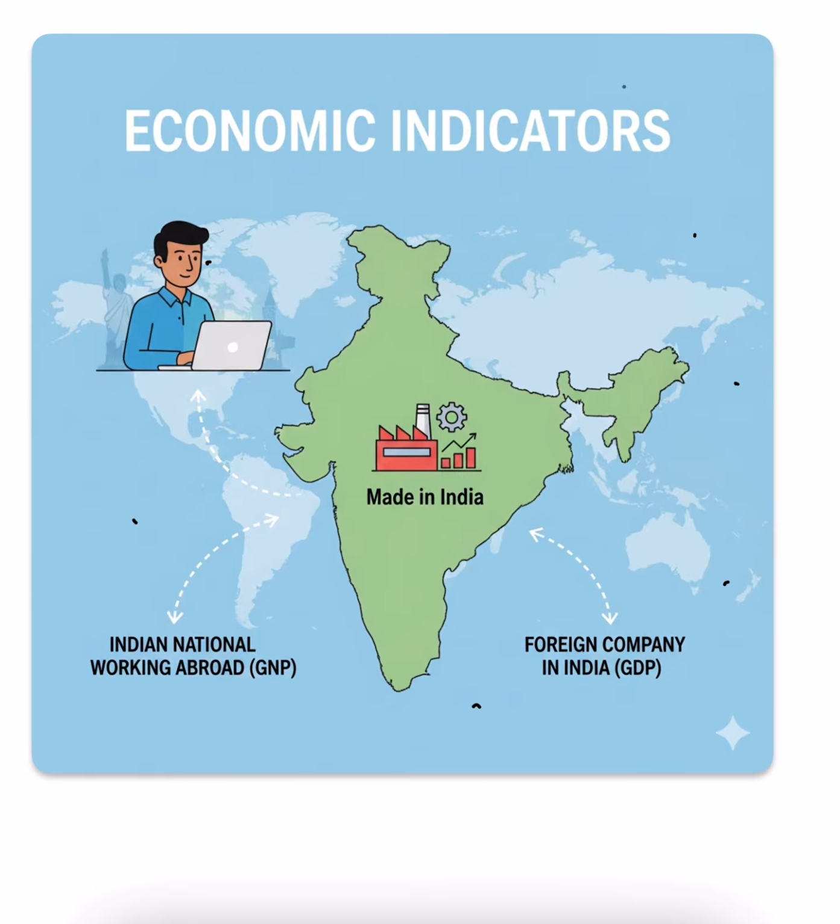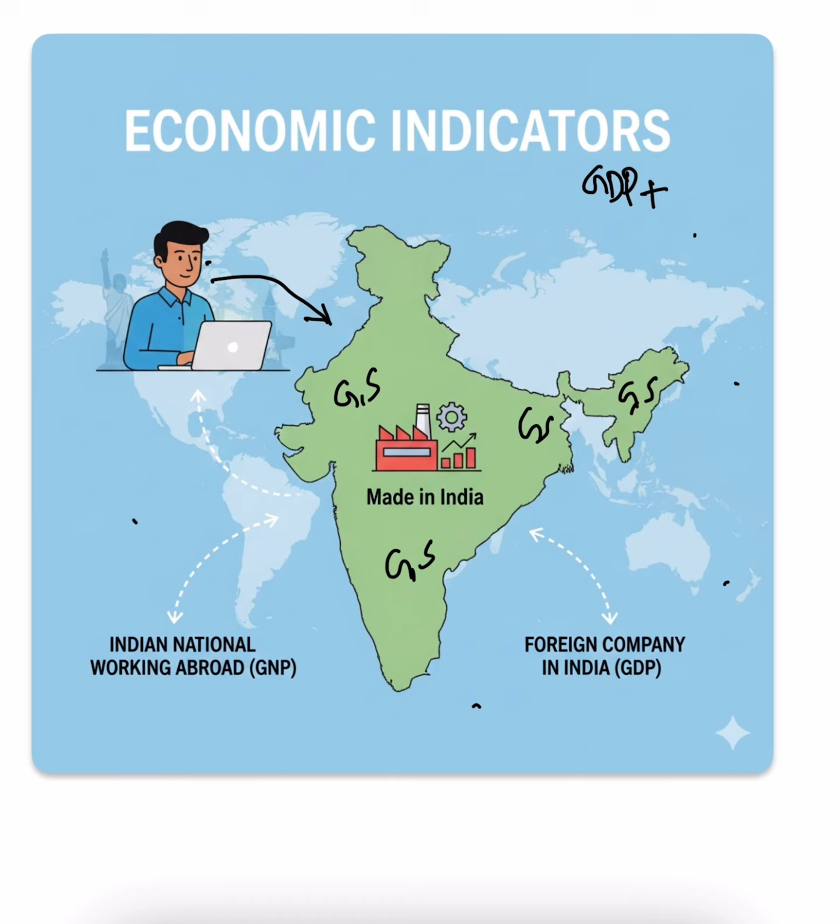Let's see what is gross national product. We have the goods and services produced within the country. We add it up, right? And we will get the GDP. Once we get the GDP, then we add the income which is coming from outside by the Indian nationals. Suppose this guy is a software engineer.